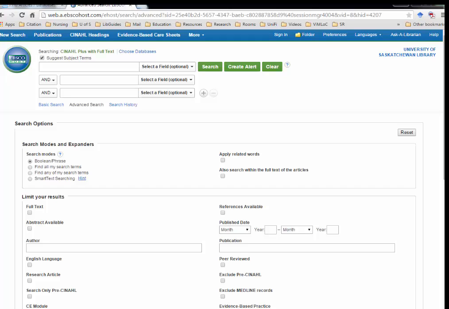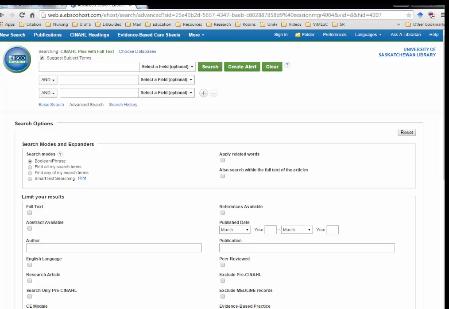Even though there are 3 boxes, when searching a database that has indexing available, search for only one concept at a time. On top, the search subject terms is enabled. This means every time you type a concept, it'll give you the index term. For example, you might type kidney failure, but the index term would be renal insufficiency. If you typed in heart attack, the index term would be myocardial infarction. The index is also called controlled vocabulary or MESH, M-E-S-H, for medical subject headings. In CINAHL, it's called CINAHL headings.